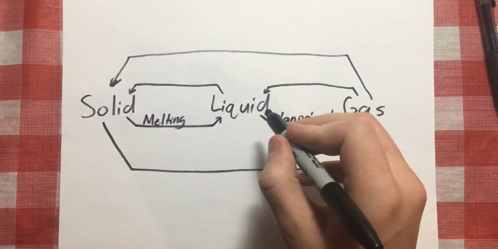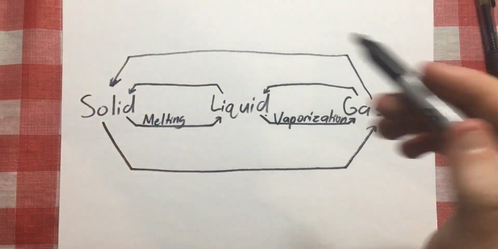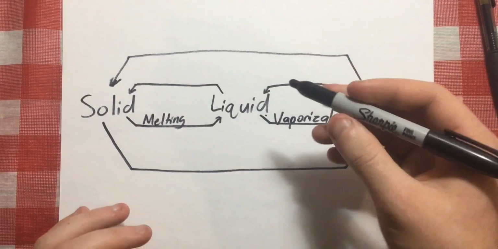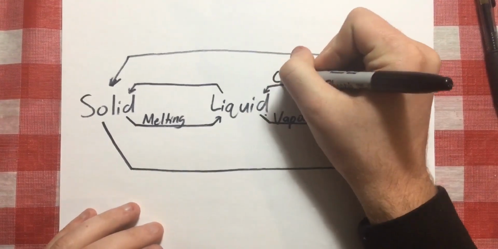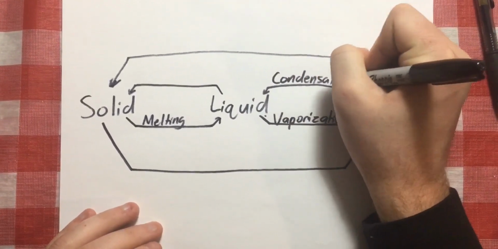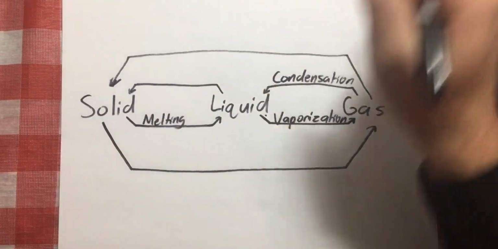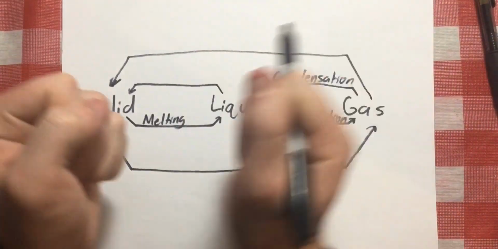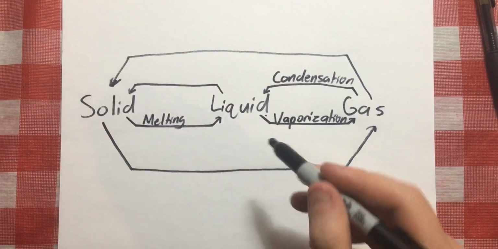Now we go from gas to liquid. And the transition from gas to liquid is what's called condensation. So we have vaporization and then condensation. So it's condensation, it's condensing. We have all these really spread apart particles, and they're condensing. They're coming closer together, condensation, to become a liquid.